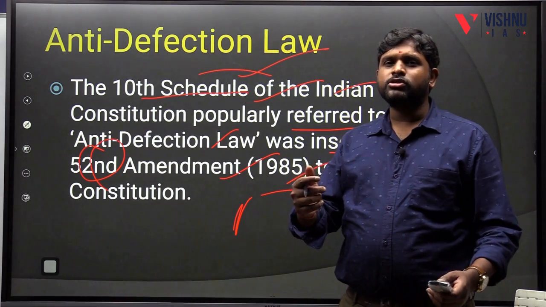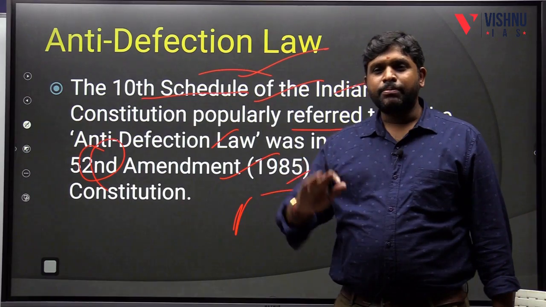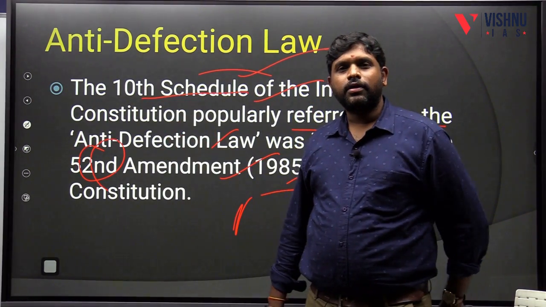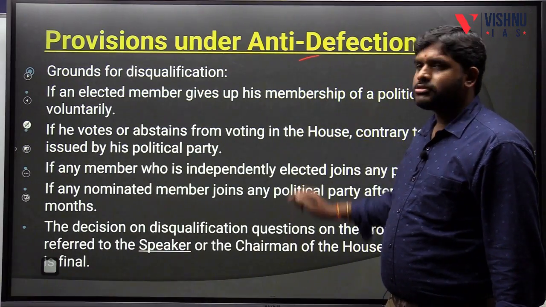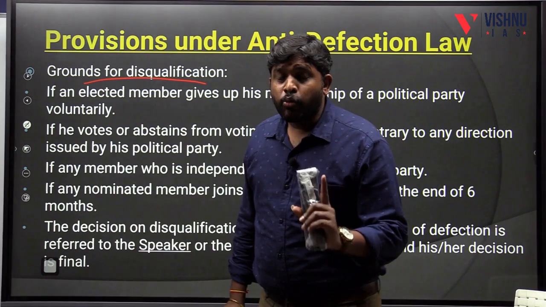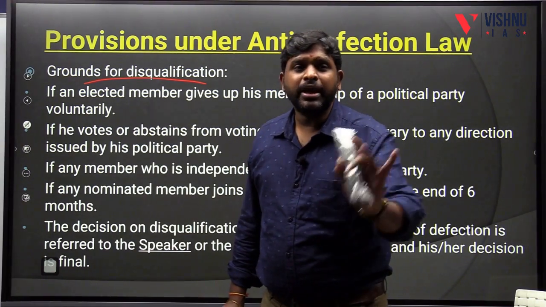How are we changing mobile phones nowadays? The Ram is changing the political parties. In order to stop the defection, there is an anti-defection law. Provisions: mainly it talks about disqualification, when an MP or an MLA can be disqualified or will be disqualified.